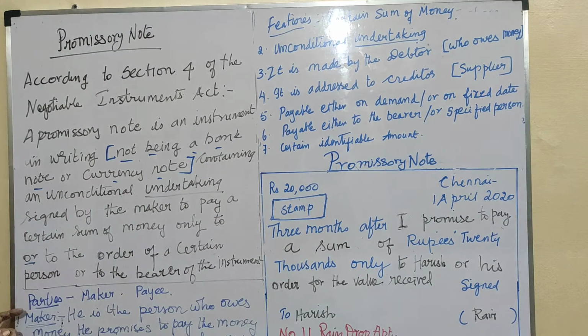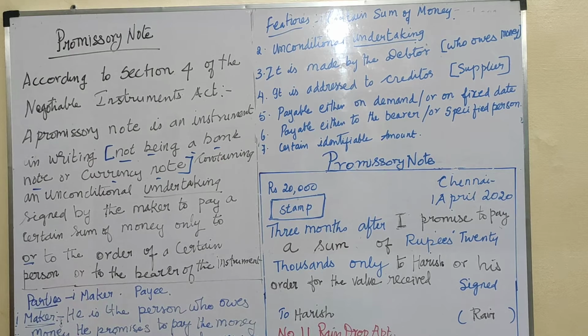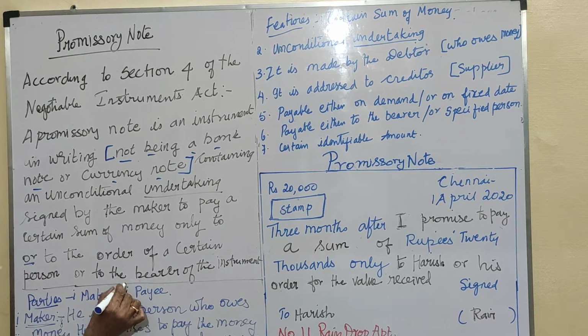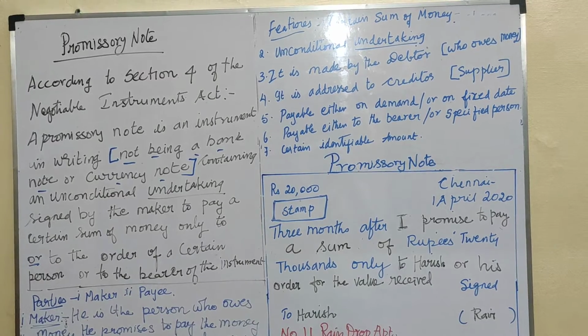Here the parties in a promissory note are two: the maker and the payee. The maker of the note is the person who owes money and promises to pay the money. The second one, the payee, is the person who receives the money on the due date.